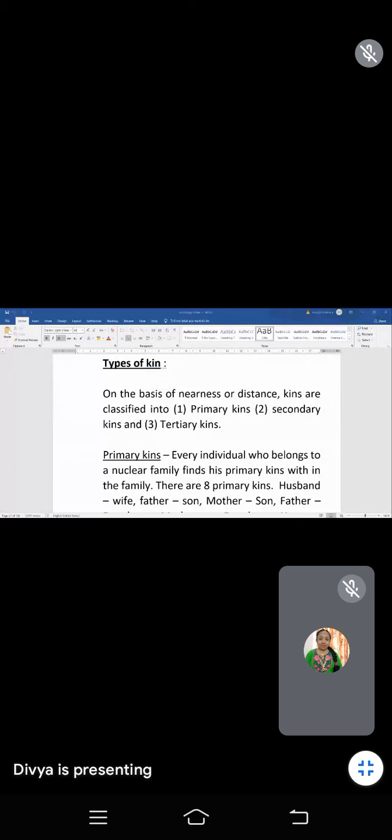On the basis of nearness or distance, kins are classified into three types.